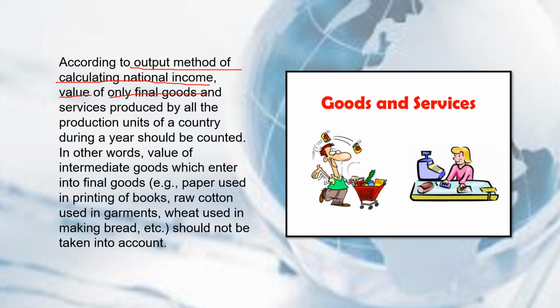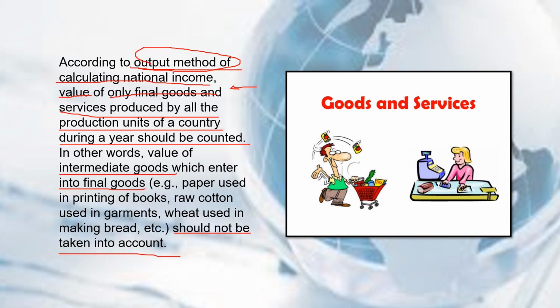Only final goods and services produced by the country during a year should be counted. In other words, the value of intermediate goods which enter into final goods should not be taken into account.